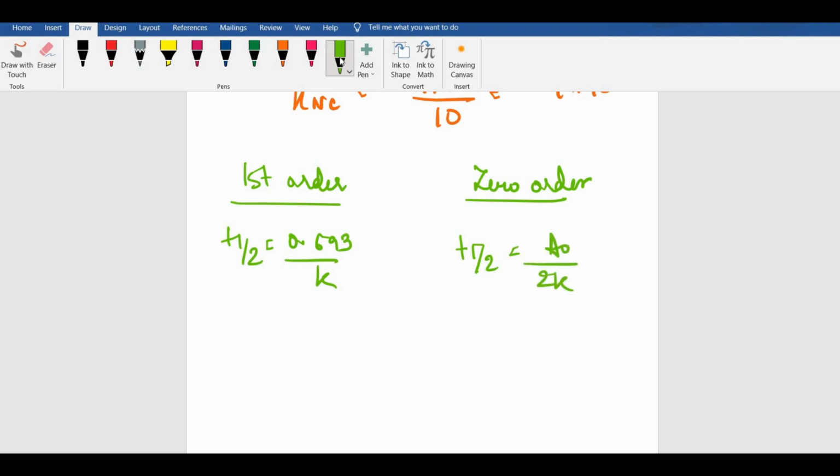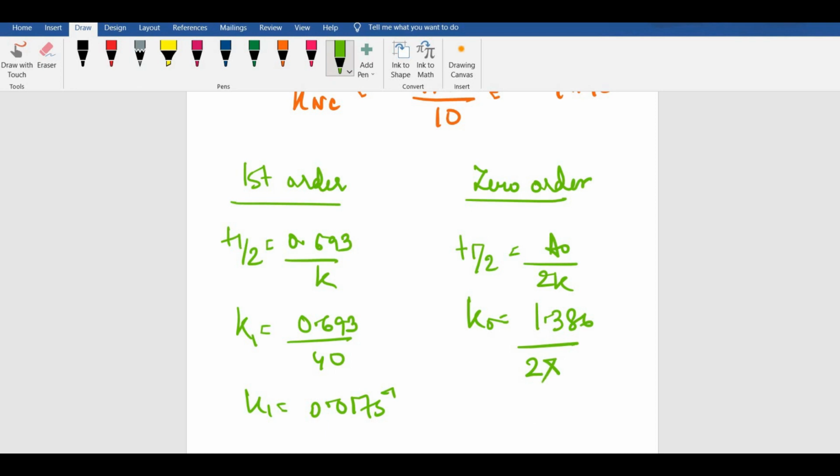It is said that for the first order reaction, it is becoming half in 40 seconds. So your rate constant would be 0.693 by 40. This is K1. 0.693 divided by 40 would be 0.017 second inverse. In this case, your rate constant K0 would come out to be A0, which was the initial concentration, 1.386, divided by 2 into T half, which was 20 seconds, I think. Yes, it was. So 1.386 divided by 40 would give us 0.034.